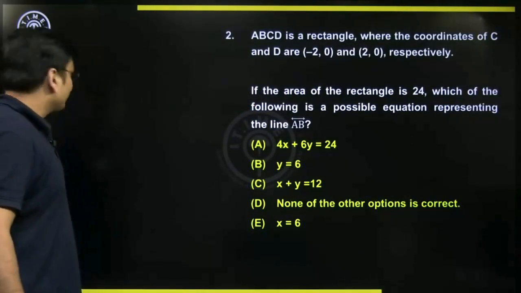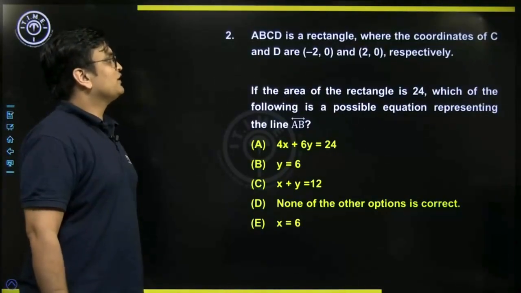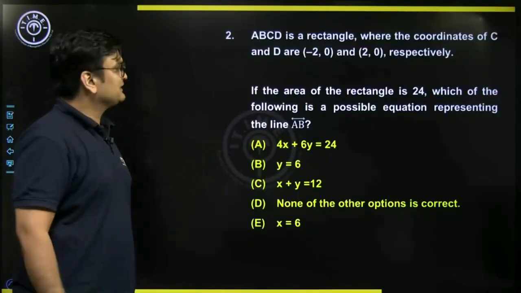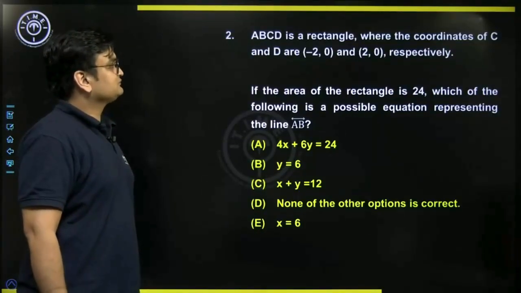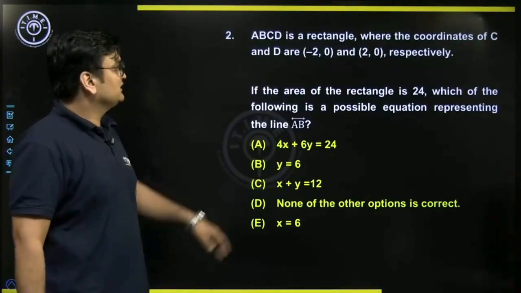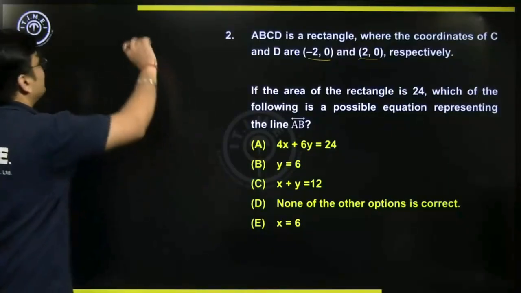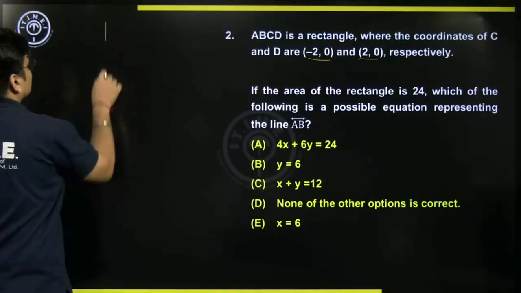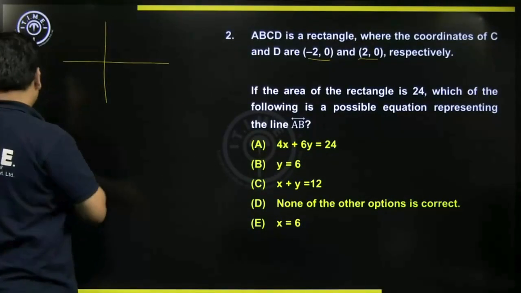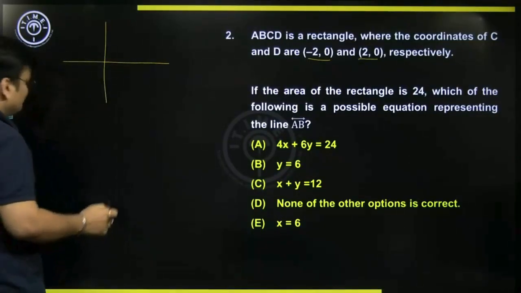Question number 2. ABCD is a rectangle where the coordinates of C and D, consecutive vertices, are (-2, 0) and (2, 0). By the way, please note that these 2 points lie on the x-axis. So if you look at the rectangle, if I take the x-axis and y-axis, the rectangle will be like